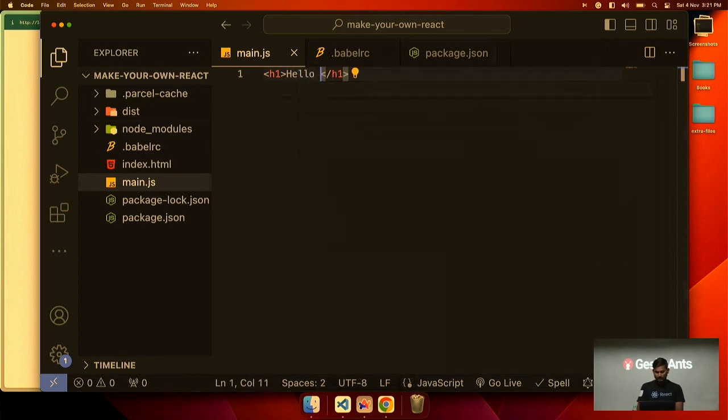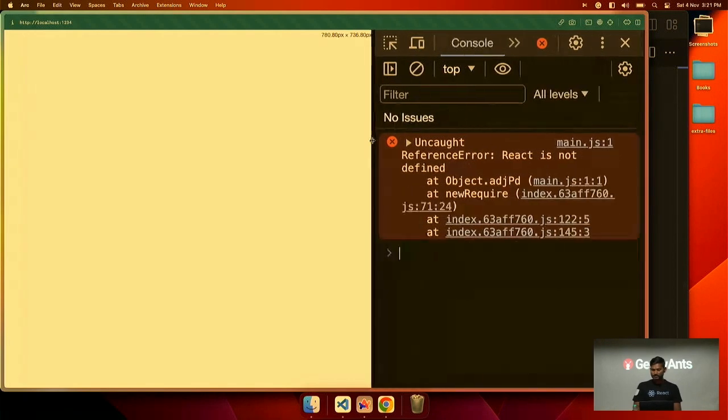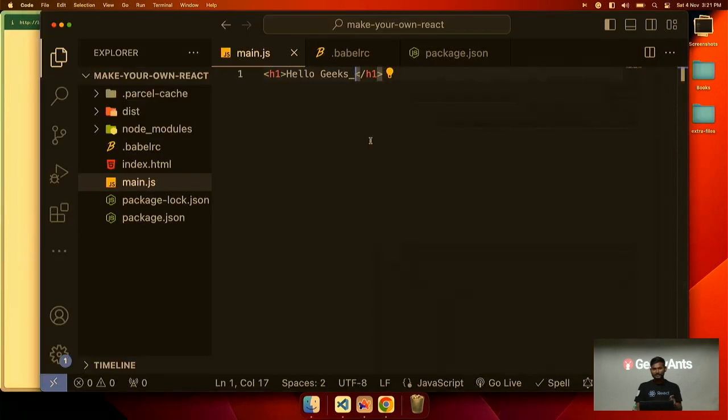Okay, hello geeks. So if I just open my console, it is giving one error that React is not defined. I have not imported React, I have not used React, but this is giving an error. If you remember, at earlier times, React used to give an error if we didn't import React and we used JSX. Earlier versions of React used to give a similar kind of error. That is the kind of error we are getting.